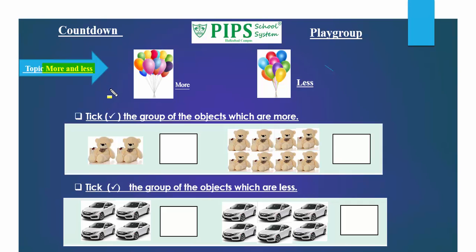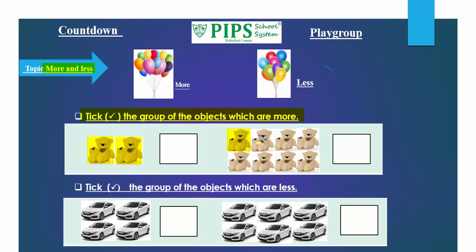Okay students, let's start. Our first statement is tick the group of the objects which are more. Playgroup class, count with me how many objects are in the first group. Let us count. 1, 2. These are 2 objects.